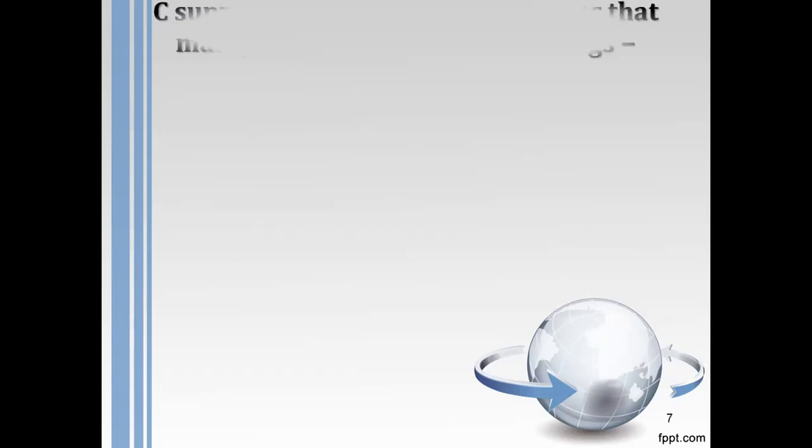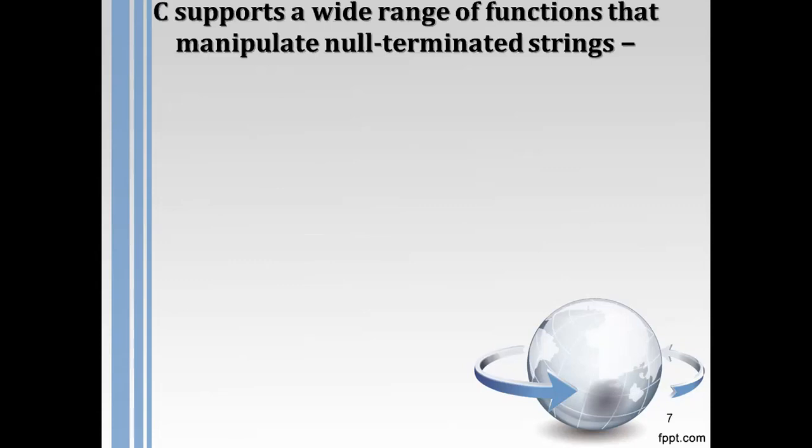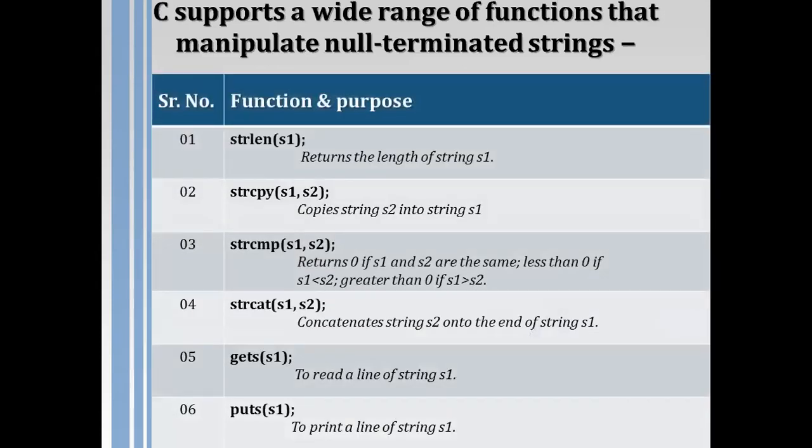Now C supports a wide range of functions that manipulate strings. These are a few functions; there are many more, but these are only a few. Out of that, one is strlen, the string length, which will calculate the length of the string.